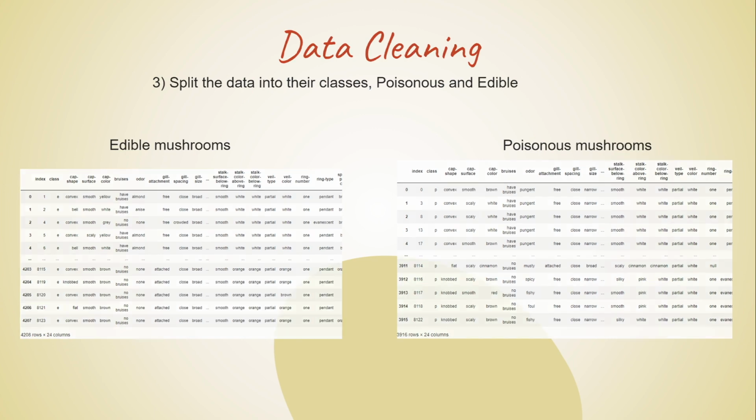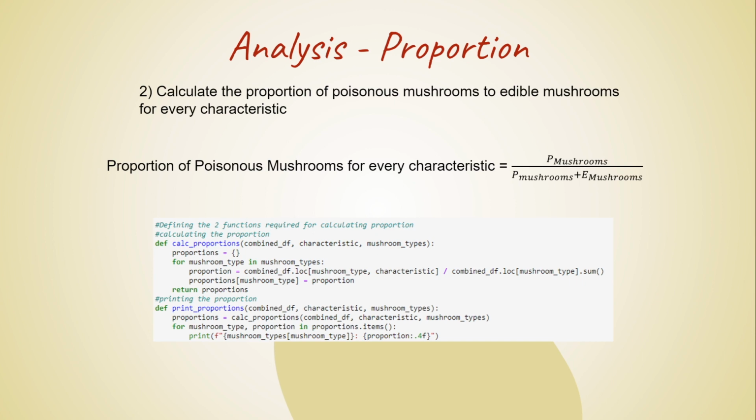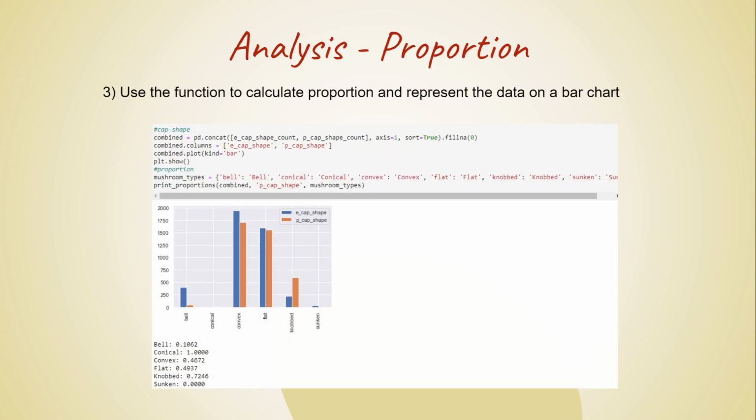Next, in order to calculate the proportion of poisonous mushrooms that have each characteristic, we first calculated the number of poisonous mushrooms and edible mushrooms that have each characteristic. We then made a function called proportion, which calculates the proportion of poisonous mushrooms for every characteristic using the formula: poisonous mushrooms divided by poisonous plus edible mushrooms for the characteristic. Lastly, we plotted all the counts of edible and poisonous mushrooms for each type of characteristic on a bar graph in order to visualize the data.